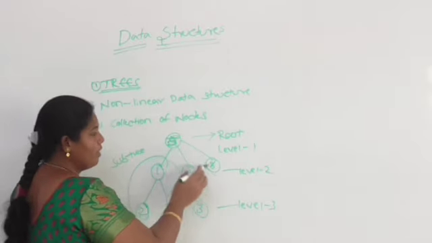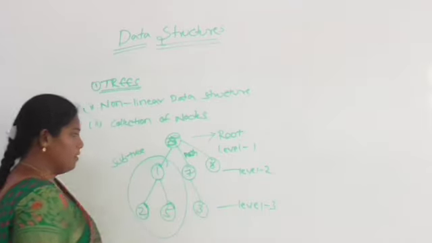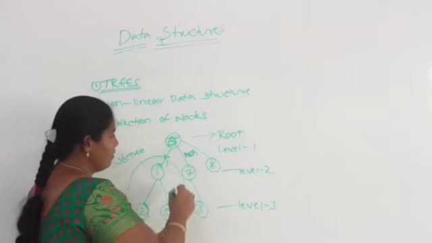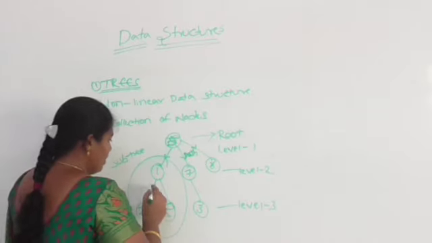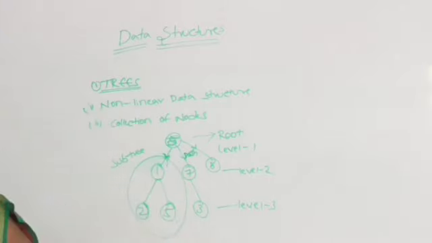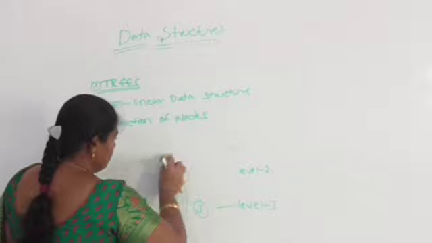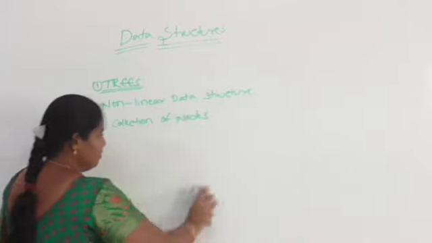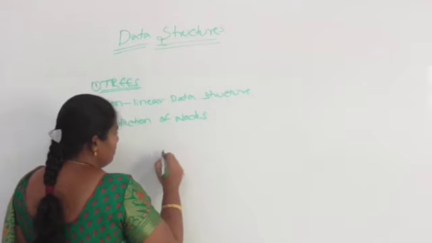The distance between one node and another node is called a path. For example, if we give any direction, it is called a directed tree, or if we are not giving any direction, it is an undirected tree. Let us draw one more example of a tree.